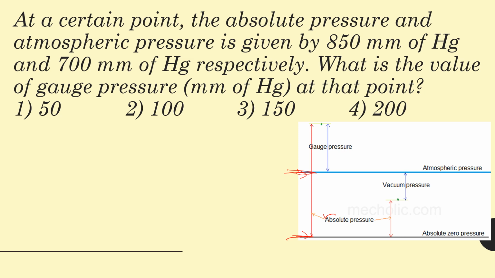And if the datum for measuring pressure is atmospheric pressure, then it is known as either gauge pressure or vacuum pressure, depending upon whether the value is positive or negative.